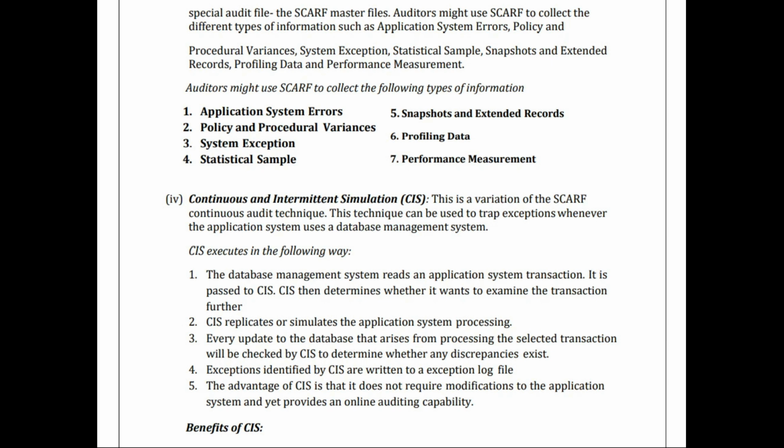Then continuous and intermittent simulation. Here, the database management system reads the data every time it is given into the system, and once it is read, if it is required, then only it will be further processed, and only selected transactions are sent from the database for further processing. Then exceptions are identified on a log file, and when the file is reviewed again to see what the exceptions are, the changes will be given to the particular program.